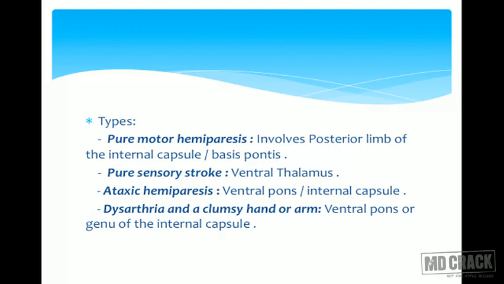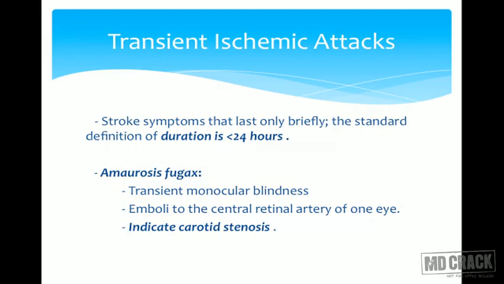Involvement of ventral pons and internal capsule will lead to ataxic hemiparesis. And involvement of ventral pons or genu of internal capsule will lead to dysarthria and clumsy hand or arm syndrome. So this was regarding a small vessel stroke. Coming to what is transient ischemic attack.